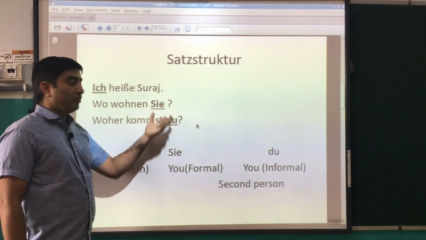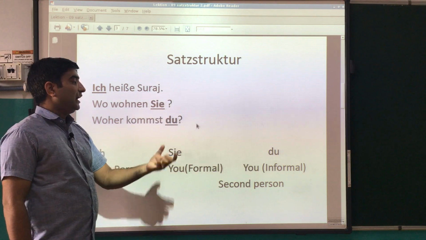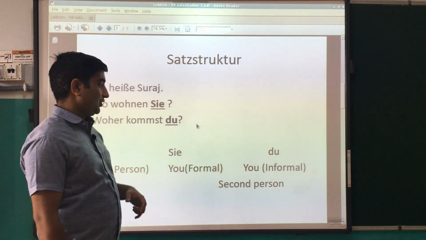So meaning of both is the same, you, but Sie we use for formal conversation and du we use for informal conversation.